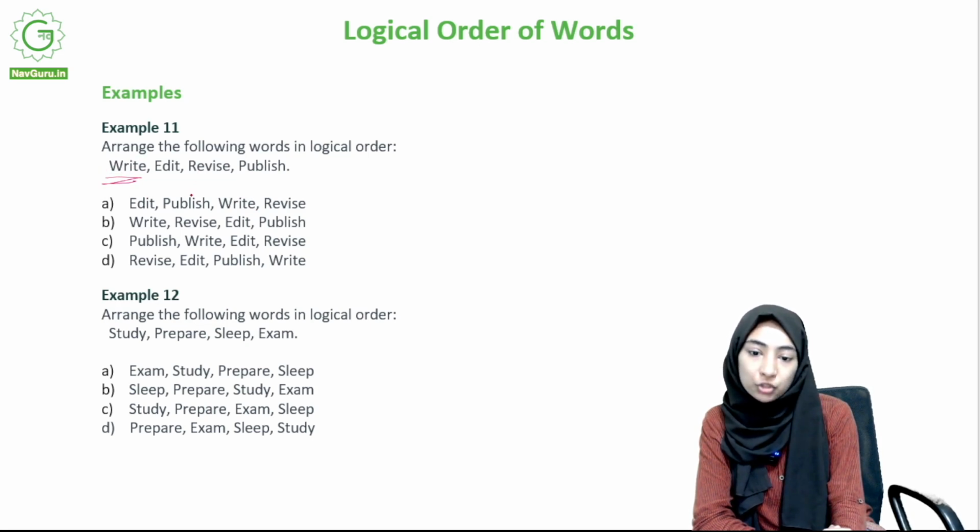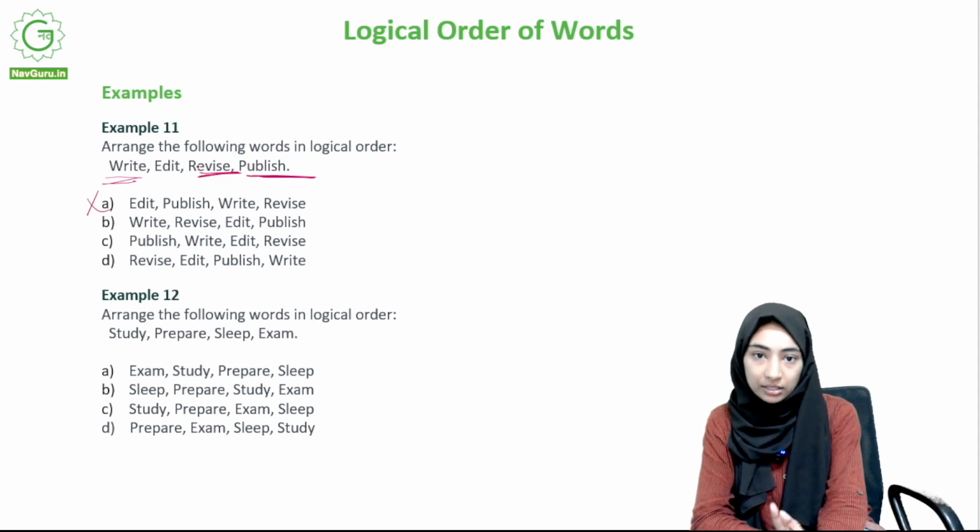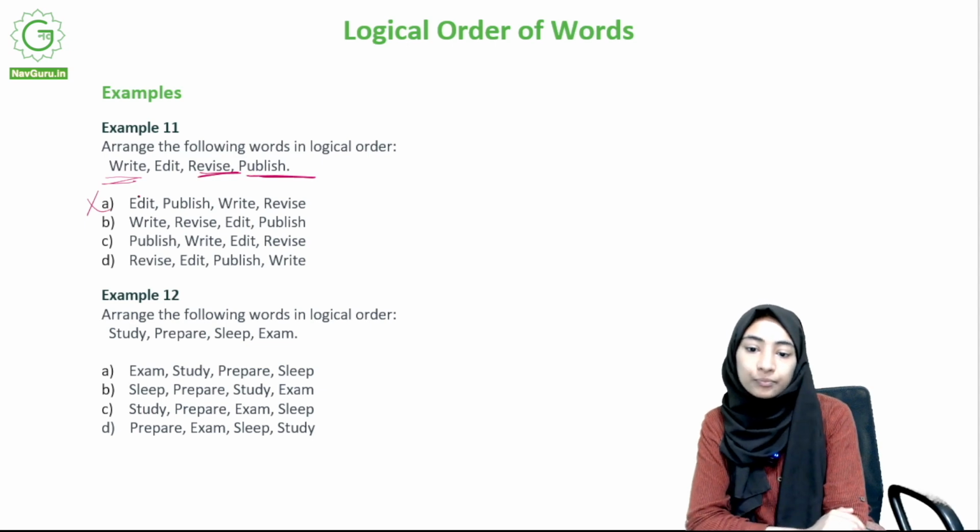You edit, publish. No, see here you can guess what will be the last word. Publish has to be the last word, right? It could also be revise, but mostly publish. But yeah, publish or revise we can see. But this is definitely wrong, because write cannot come after publish, right? You write before you publish, obviously. This could be an option. C cannot be, publish cannot come at the beginning.